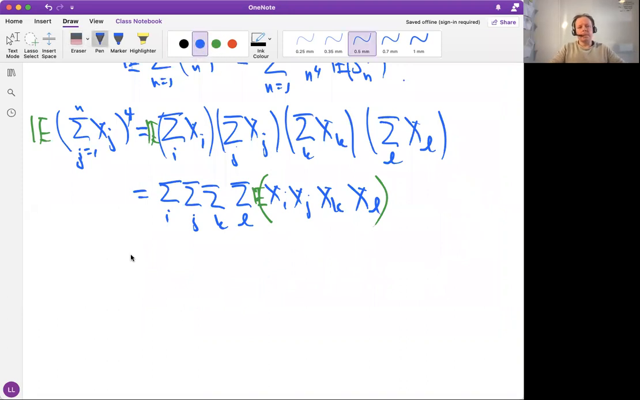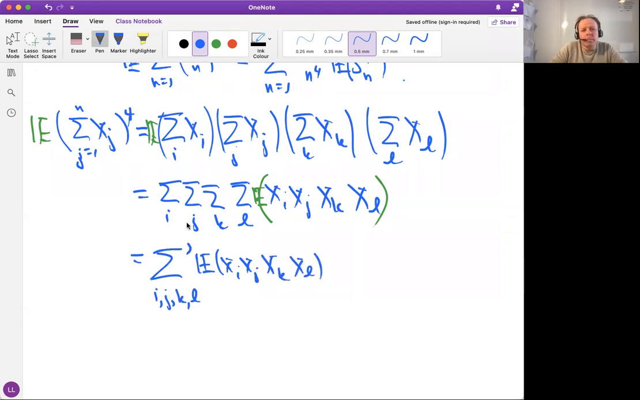And to do that, we could say that, okay, there are these terms where these guys don't overlap. So let's write i, j, k, l, let me write prime here. Expectation xi, xj, xk, xl. And prime means here distinct indices.